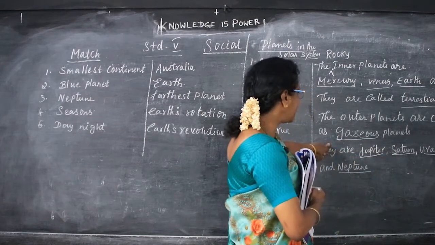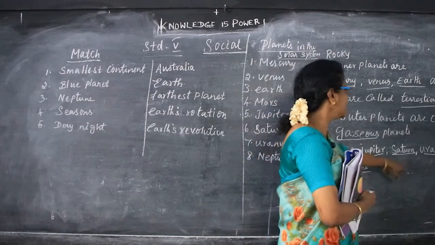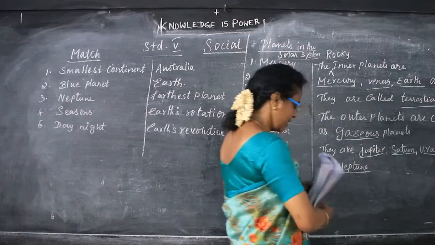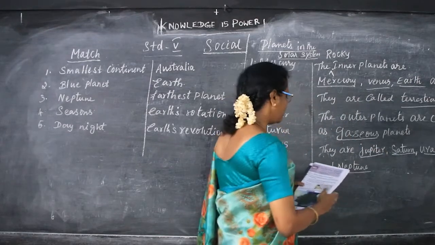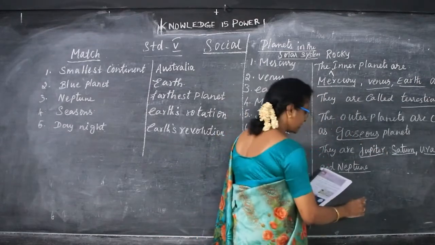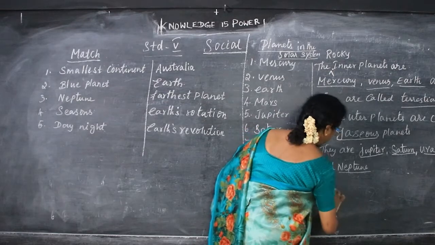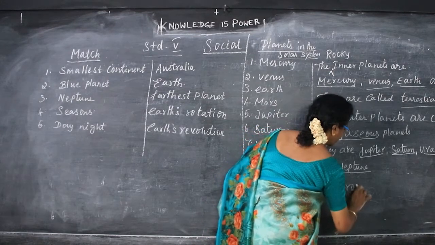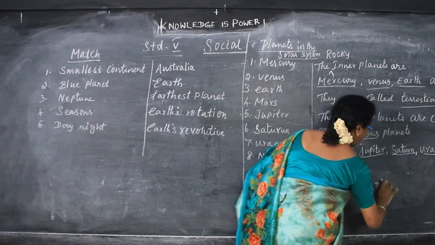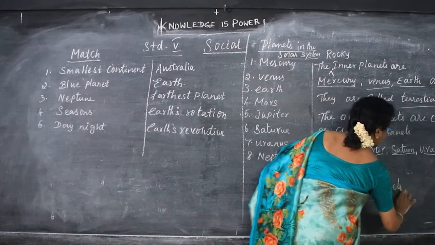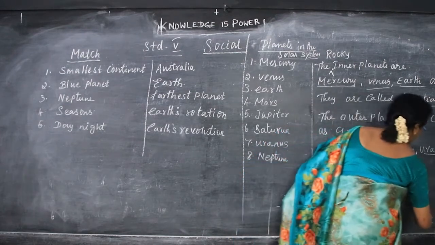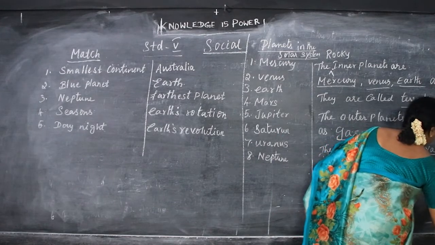What are the gaseous planets? They are Jupiter, Saturn, Uranus and Neptune. Which are the frozen planets? The frozen planets are Uranus and Neptune.